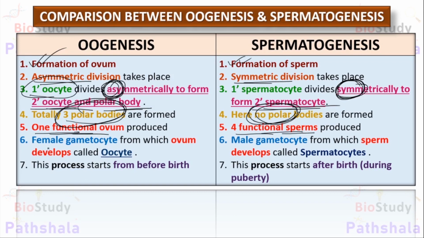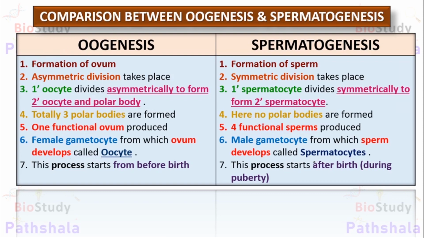In case of oogenesis, only 1 functional ovum can be produced, while in case of spermatogenesis, 4 functional sperms can be produced. The female gametocyte from which the ovum can develop is known as oocyte, while the male gametocyte is known as spermatocyte. And the oogenesis procedure starts before birth in case of a female fetus, while spermatogenesis starts after birth in case of the male human body.